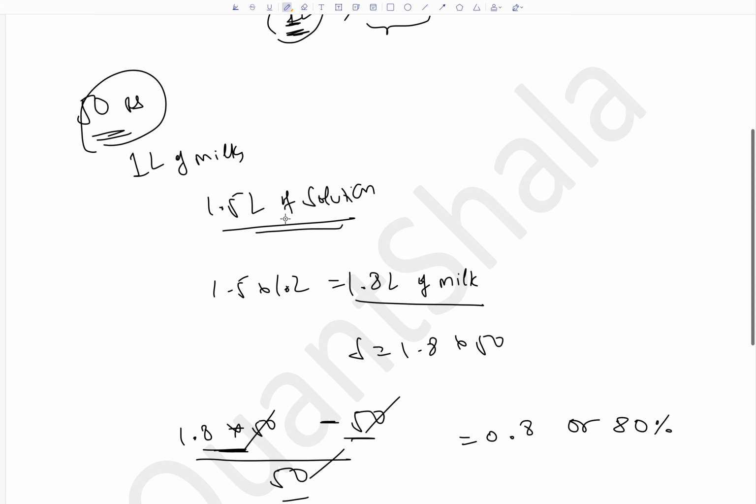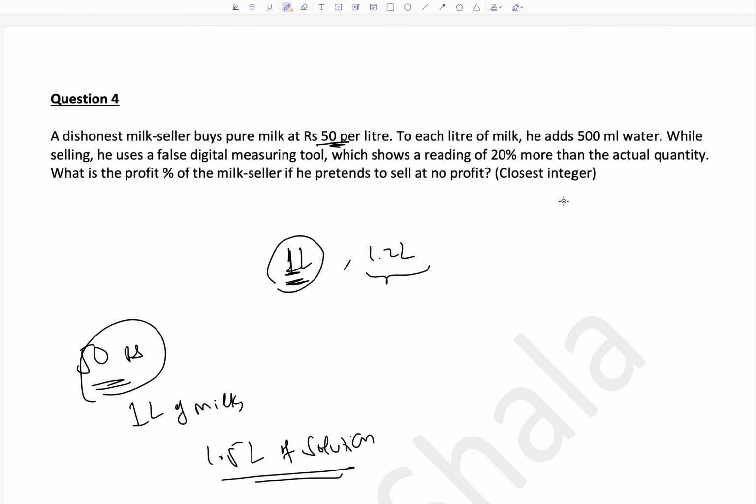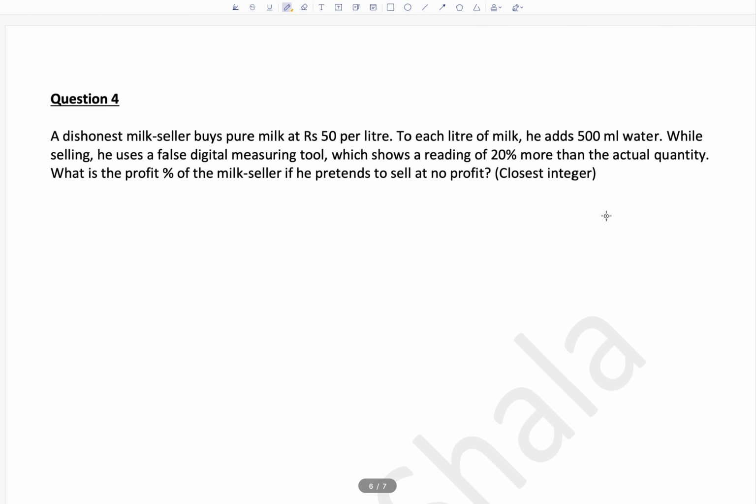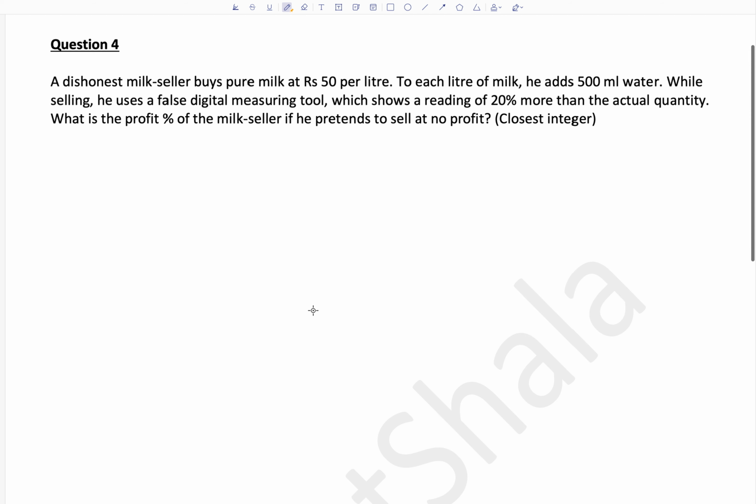Do we have 80% as an option? Okay, this is a question without options, so the answer will be 80%. Okay. Let's also try to do it another way. Again, very similar, but just another way of looking at it. It becomes a little more calculation, but always try to do it by multiple methods so you get conceptual clarity.